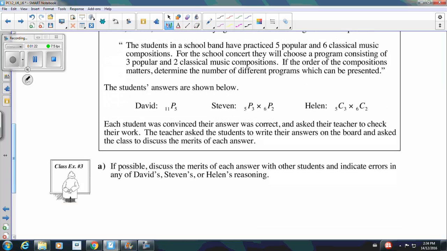So looking at David, David went with 11P5. So David is taking from the 11 total songs practiced, and he is placing 5 of the total 11 songs. However, that's not quite what we needed to do, because we know we need 3 pop songs and 2 classical songs, whereas David just took 5 songs in total. So we don't know whether there's 2 pop and 3 classical, so David is not quite correct. He just chose 5 songs.